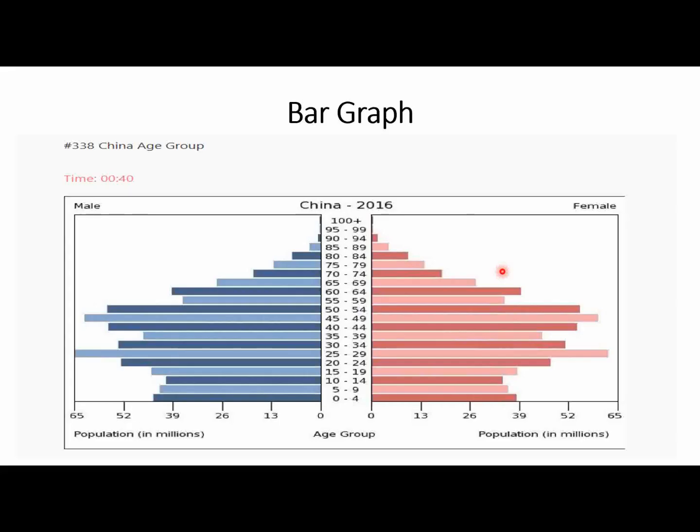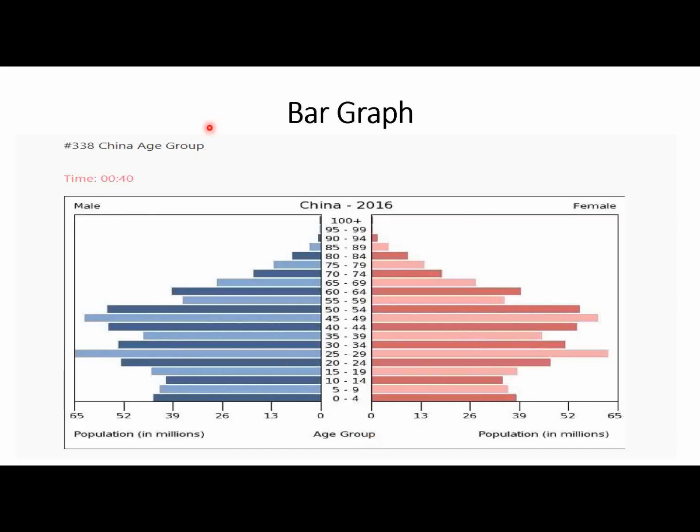The template will remain same for the bar graph as well. The bar graph provides information related to the China age group. So this is the screenshot of the APUni, but sometimes you have only China. So you can say that this is about population. So you can easily identify what's the name of the image. So you can also say that there is a bar graph in front of me that provides information about the age group in China. So you can also say this point, but here it is the name.